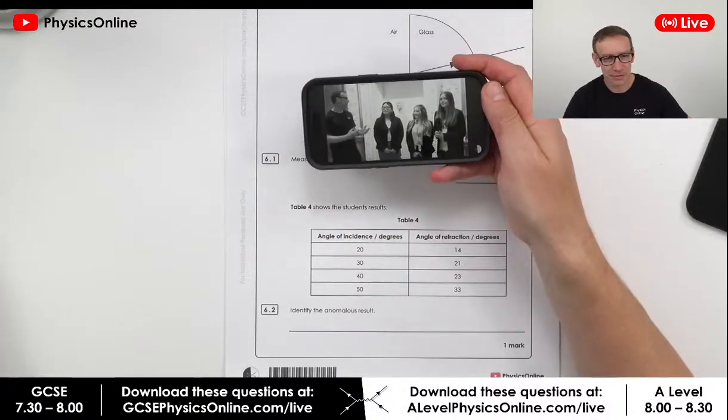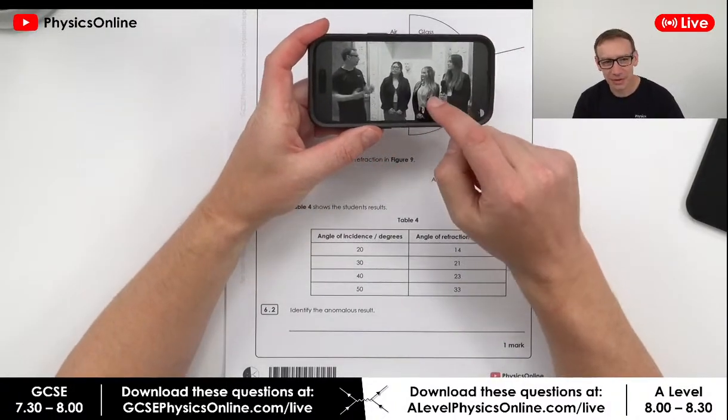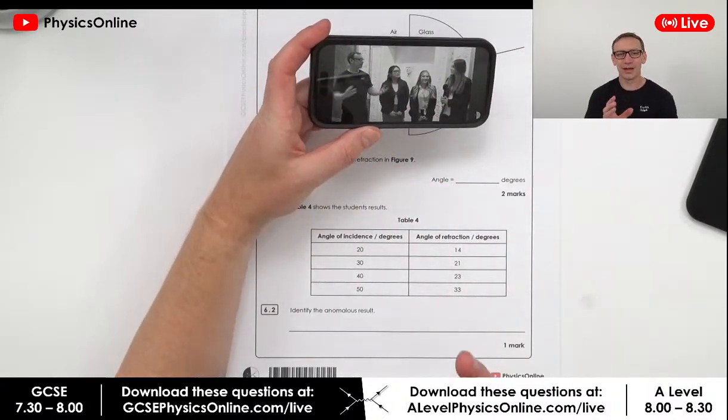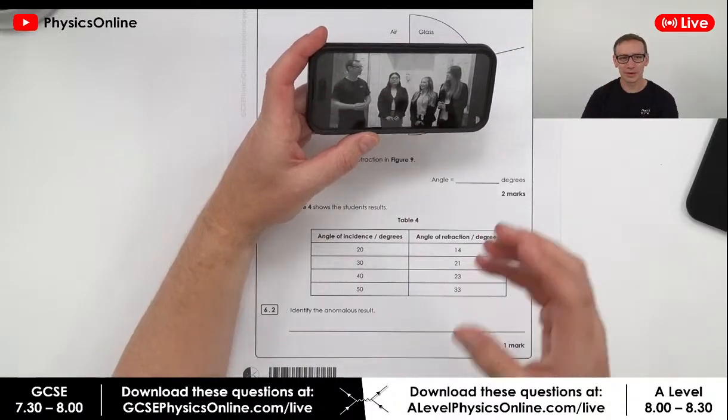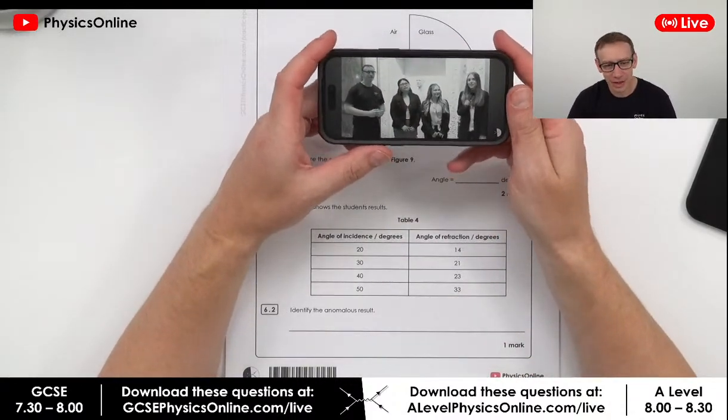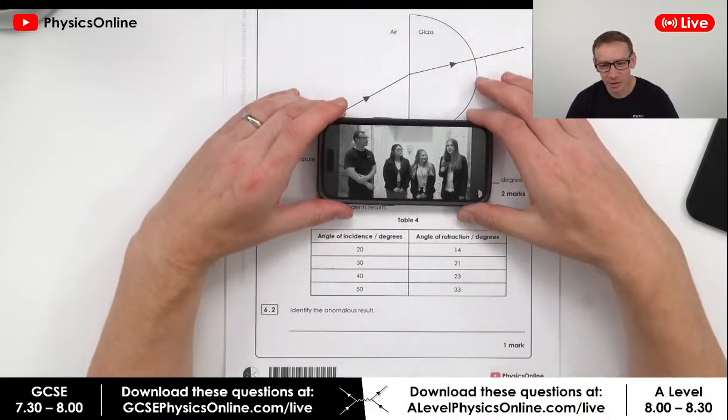So I thought it would be better to actually do it in black and white. The only reason it's not in colour is because I couldn't quite get the colour grading right. It looked too orangey, a bit washed out. And I thought, you know what, in black and white, actually all of the colour looks a lot better.